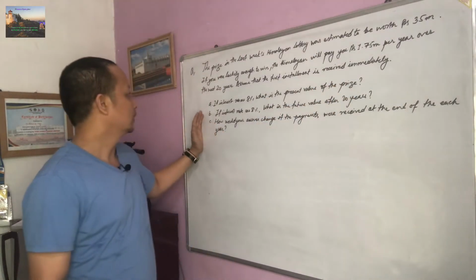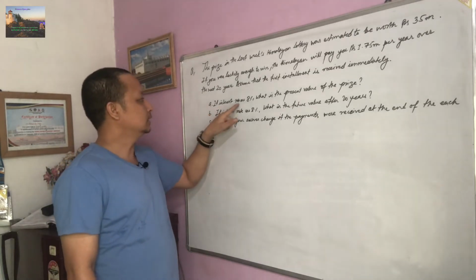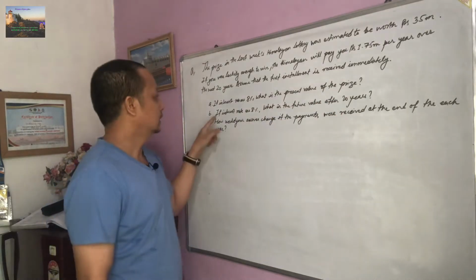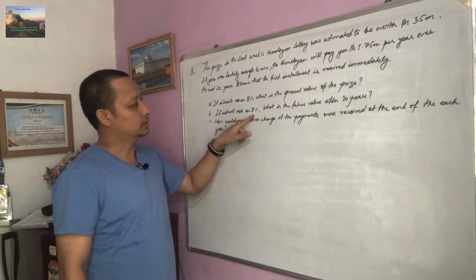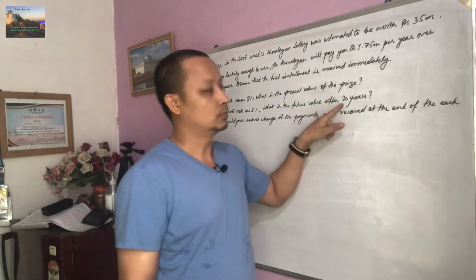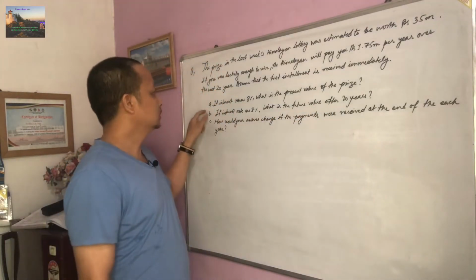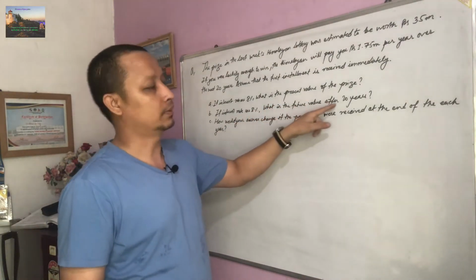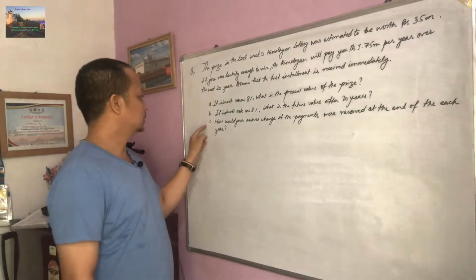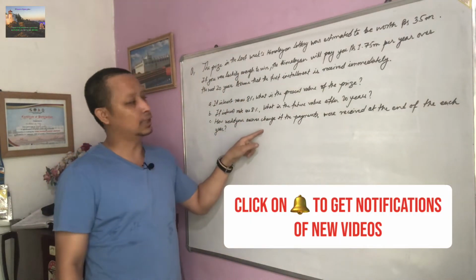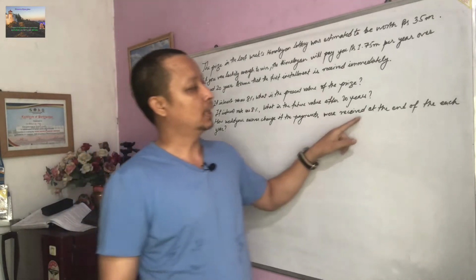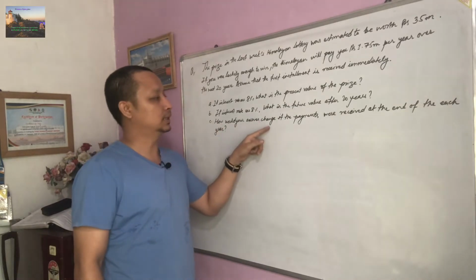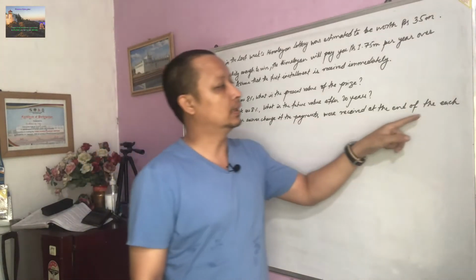So now let's see what questions are asked here. If the interest rate is 8%, what is the present value of the prize? And second question, if the interest rate is 8%, what is the future value after 20 years? So in the first question you have to find the present value of the prize, and in the second question you have to find the future value after 20 years. Now in the third question, how would your answer change if the payments were received at the end of each year? Okay, so how would your answer change if the payments were received at the end of each year?